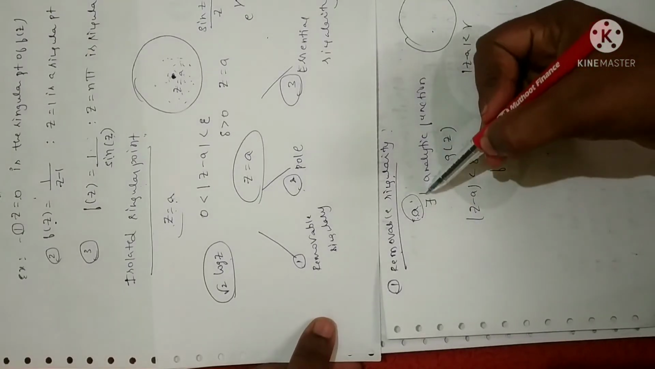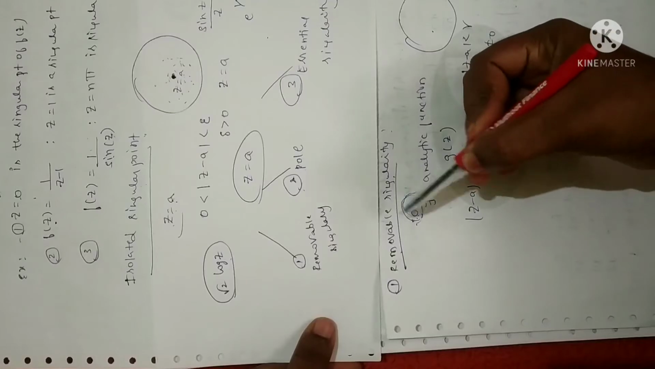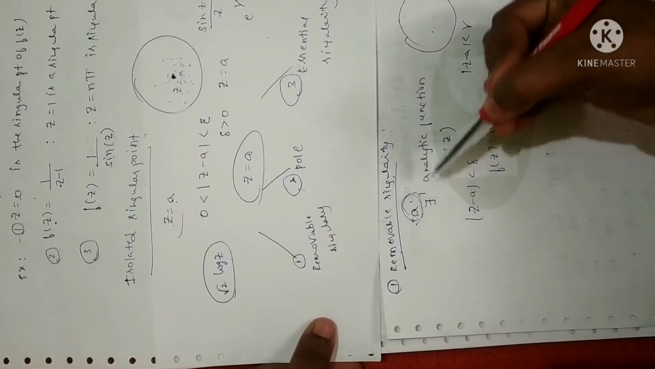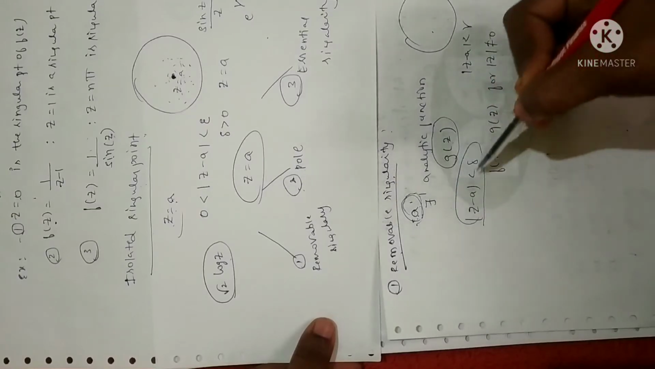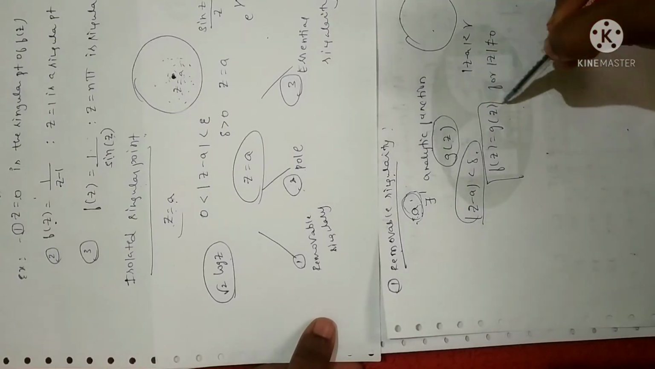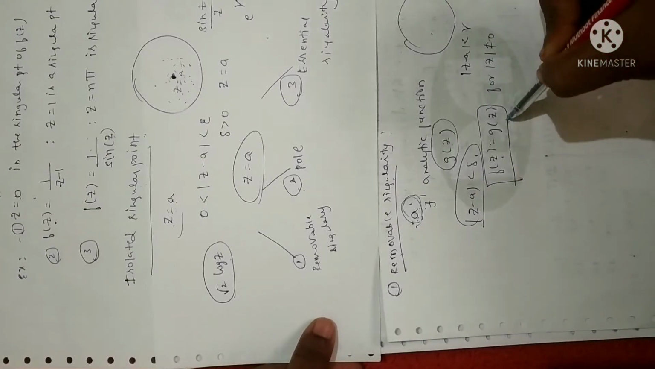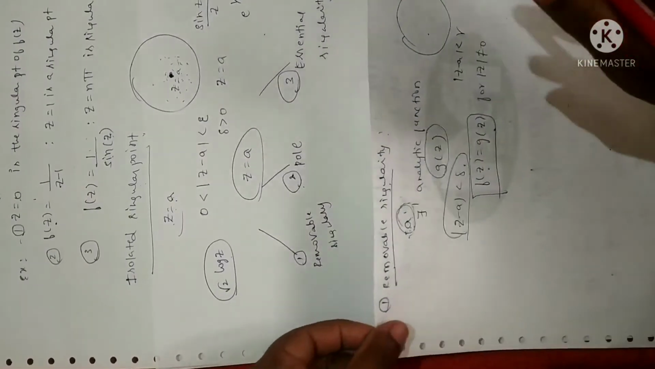I'll just repeat once again. An isolated singular point a is said to be a removable singularity if and only if there exists another analytic function g of z in a disk |z - a| < delta, which satisfies the condition f of z is equal to g of z. So this is one definition.